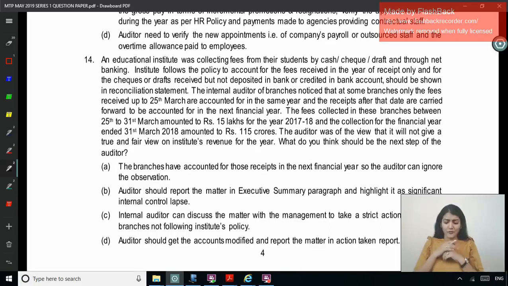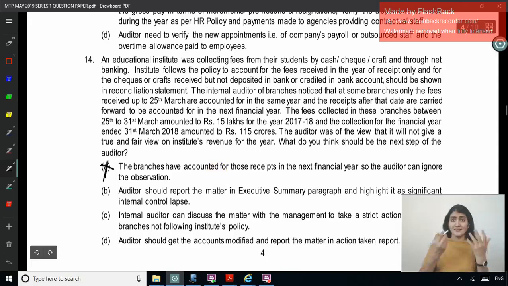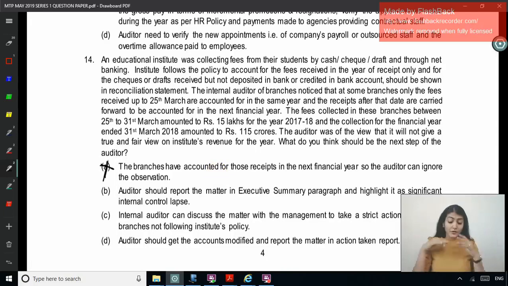The auditor was of the view that it will not give a true and fair view of the institute's revenue for the year. What do you think should be the next step of the auditor? Option: the branches have accounted for these receipts in the next financial year, so the auditor can ignore the observation. No, when we get something, we just can't ignore it that way. Auditor should report the matter in the executive summary paragraph and highlight it as a significant internal control lapse could be thought of. Internal auditor can discuss the matter with the management to take a strict action against the branches not following the institute's policy.